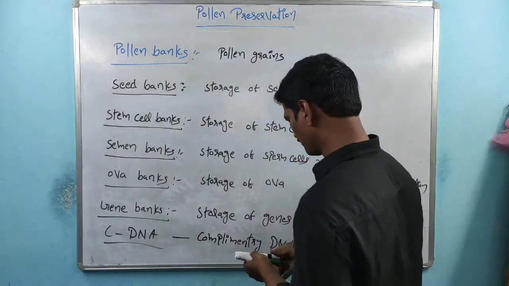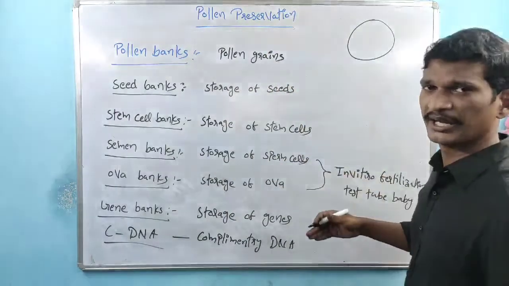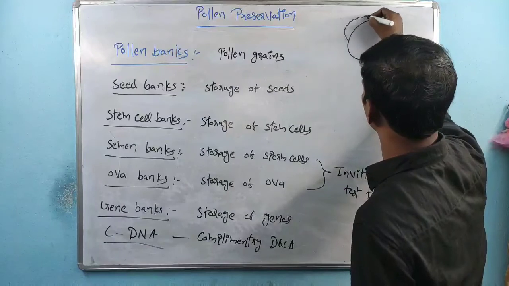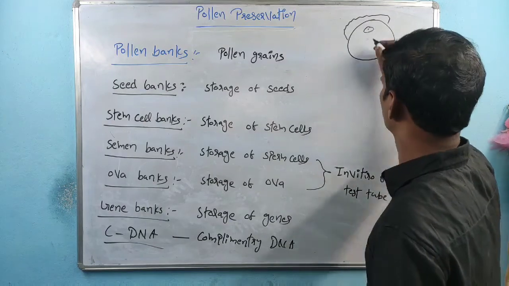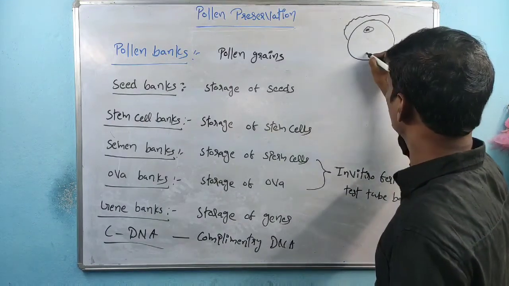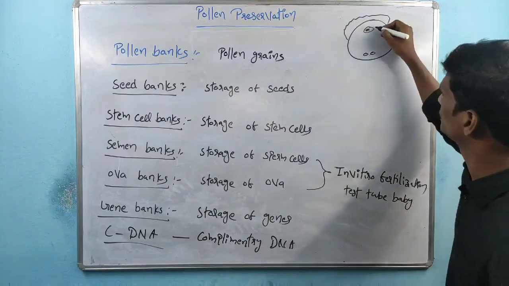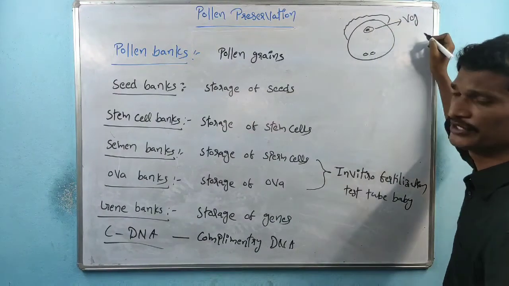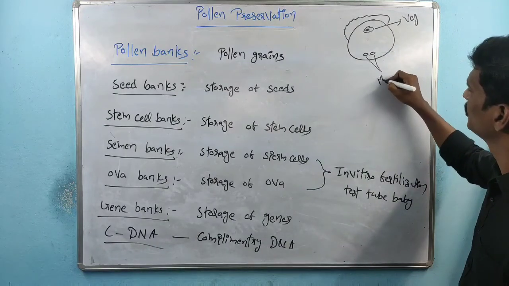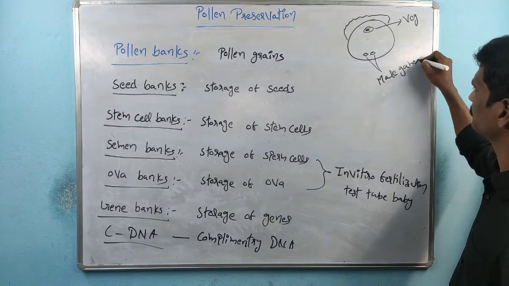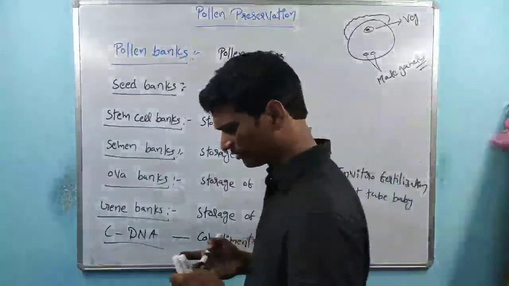So finally, all of you remember, this is the pollen grain, the end of the pollen grain topic. The pollen grain has a tube nucleus. This is the tube nucleus, and it contains DNA. Two male gametes are present. This one is also called the vegetative nucleus. The generative nucleus is already involved in division and produces the two male gametes. So the concept is that the pollen grains are ready for fertilization.